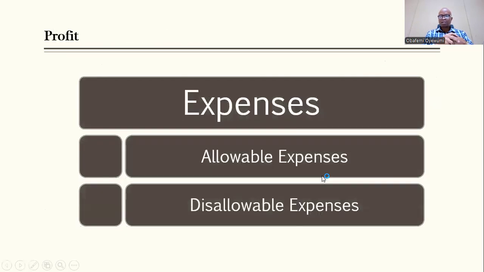Let's look at expenses. Now, remember we talked about income. Income is classified into two, earned and unearned. Now let's look at expenses. We have two types of classification as well, allowable expenses and disallowable expenses. As the name implies, for the purpose of tax, there are expenses that are allowable and there are expenses that are disallowable. So it's not every expense that is allowed for the purpose of determining what is payable as tax at the end of the period. So you must be able to differentiate between the two.